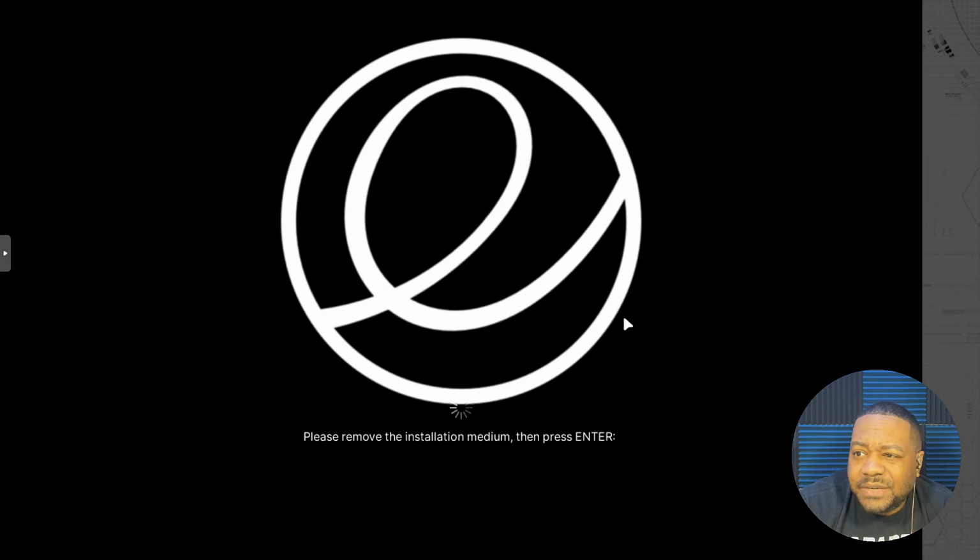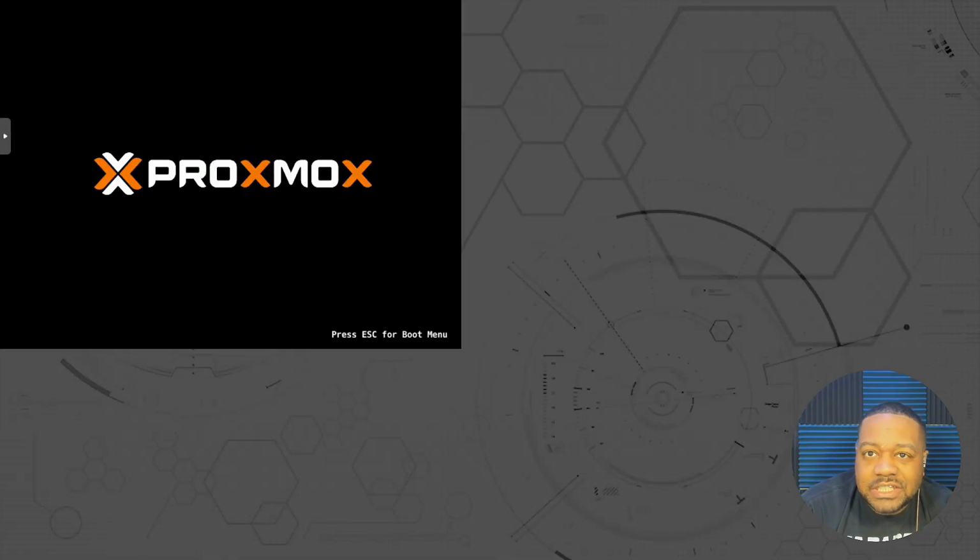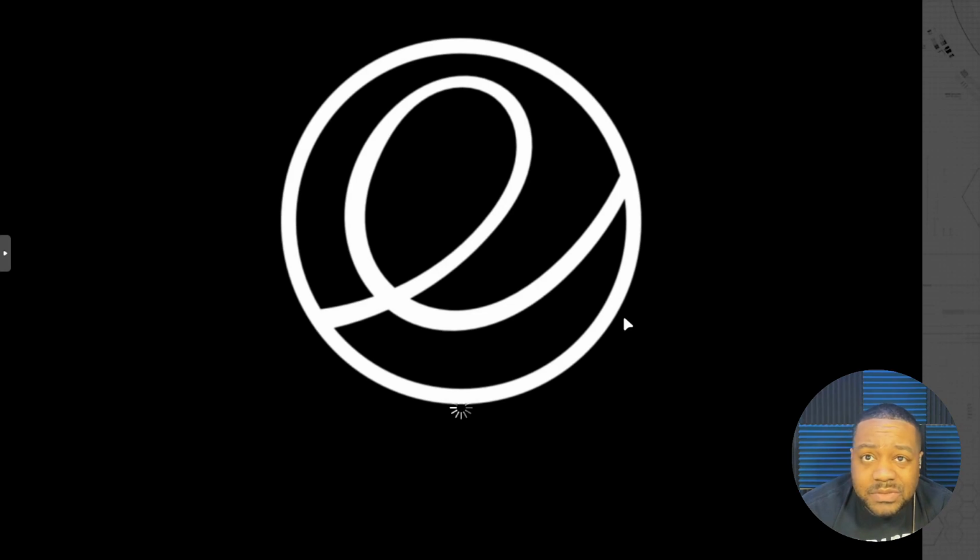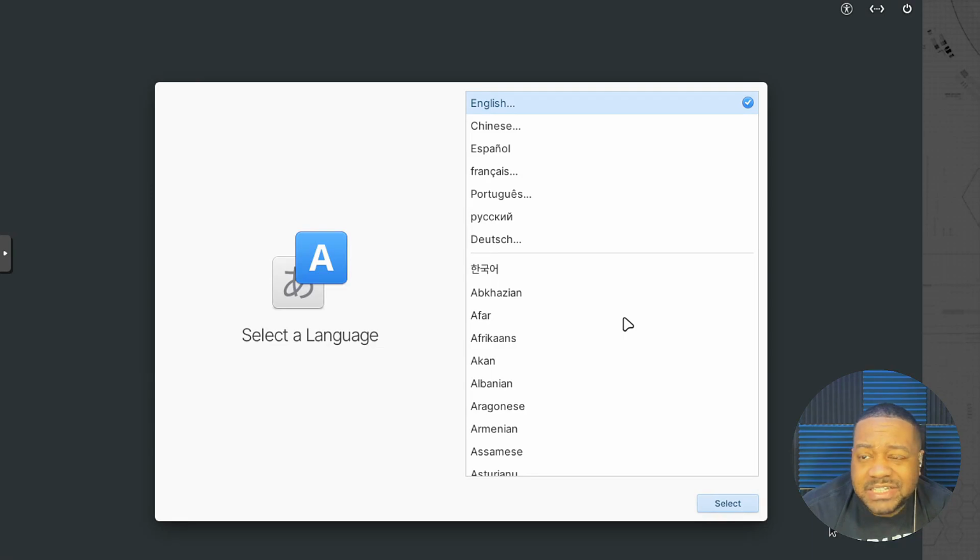So first thing it's going to do is ask you to remove the installation media, which pretty much all of them do. Ubuntu, pretty much most of them ask you to remove the installation media, but you really don't have to. You can just hit enter. If it was a physical machine and you had a disk, it'll automatically open the disk drive, and that's essentially what that's for. So it'll automatically open up your disk drive so you can remove the disk, or the USB is just going to detach it, but it'll reattach it, which is fine.